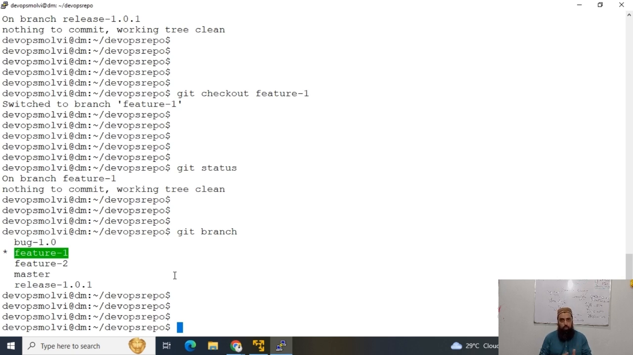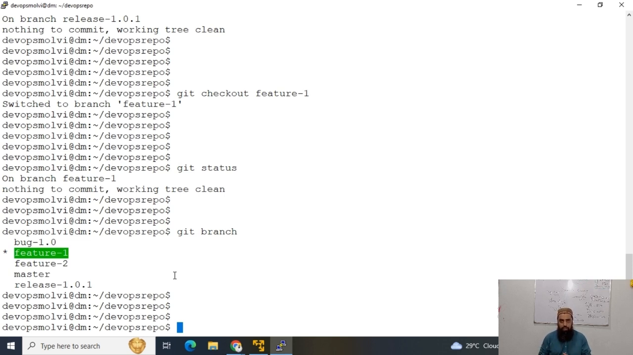So you saw that we had only one master branch on this repository, and then we created around 3 or 4 different branches: feature branch, release branch, bug branch. Then we switched among different branches. I switched from master to release, then from release to feature, and from feature to bug. That's how we can use the git checkout command to switch among different branches.